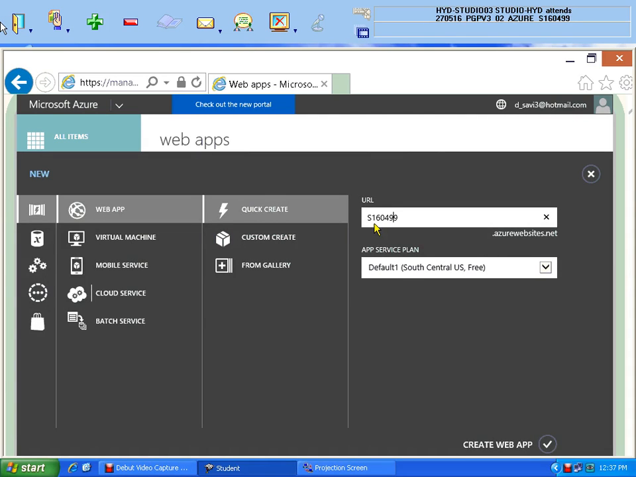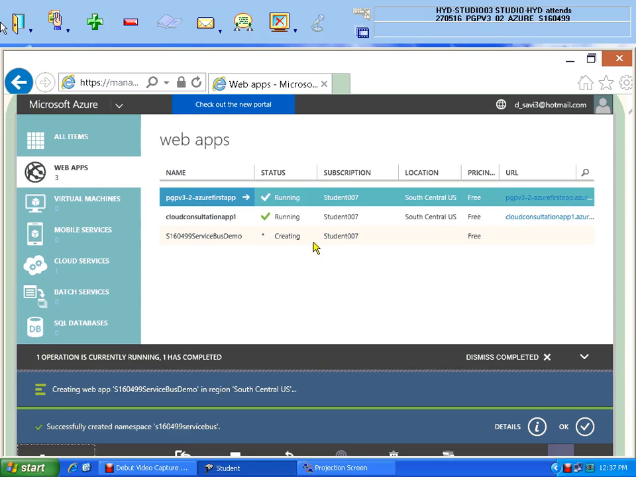Service bus demo. I gave it a name like that, dot azurewebsites dot. So remember this name, all of you. I'll share it with you anyway. This is the empty application which is going to be created.